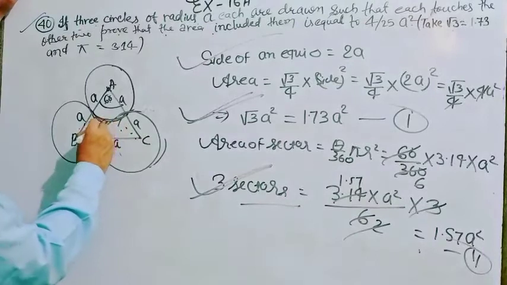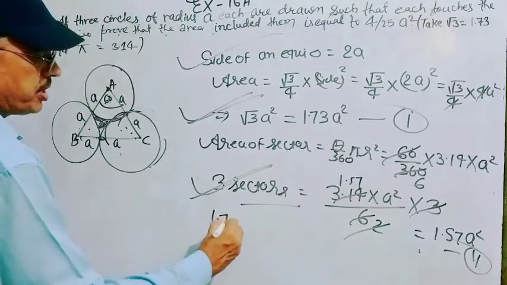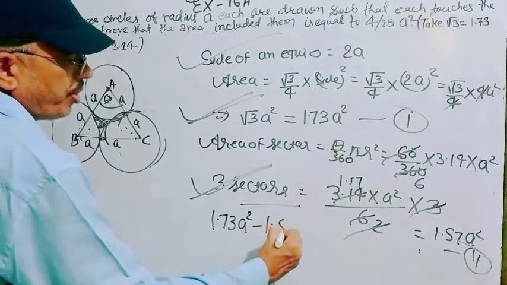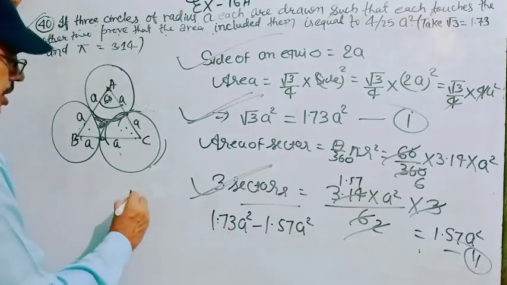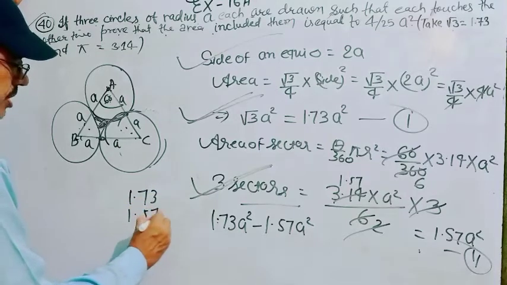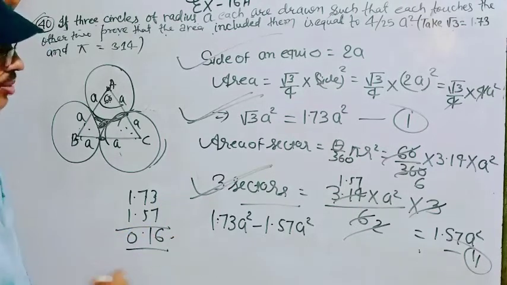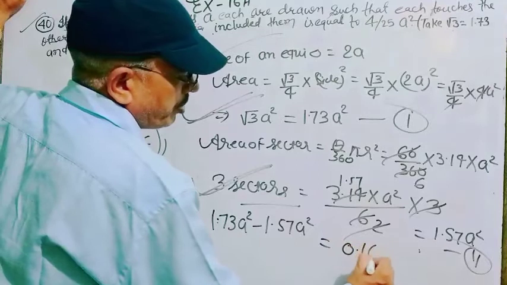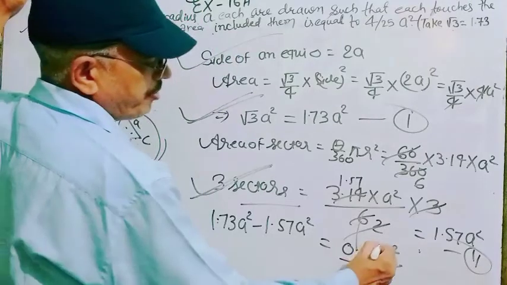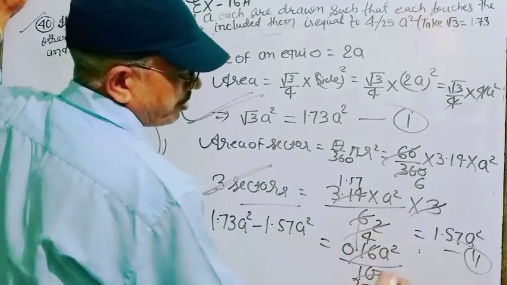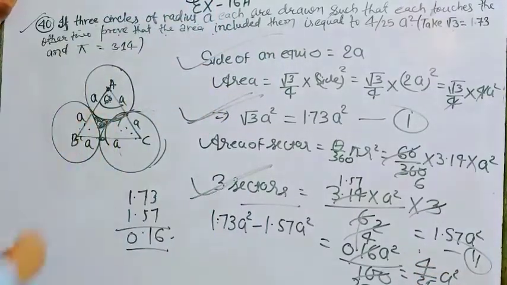So what is the area of this remaining part? So area of this remaining part is to subtract 1.73 A square minus 1.57 A square. So what you get? Here is 1.73 and minus 1.57. 13 it is 6 and 16 it is 1, that is 0.16. So it is equal to 0.16 A square. Cancel, it is 100. Point cancel, then 4 the 16 and 25 is up. That is 4 by 25 A square. It is the area of this shaded area.